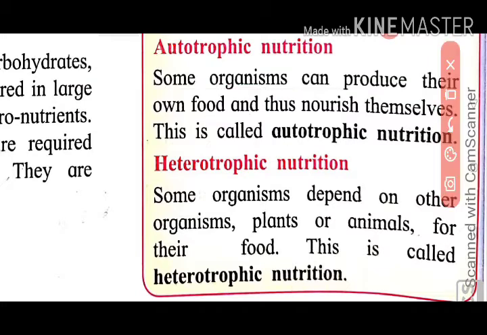And the second one given is heterotrophic nutrition. Some organisms depend on other organisms. Which type of organisms? Like us, human beings, animals, depend on other plants or animals. There are two types, herbivores and carnivores. They both depend on others. So that type of nutrition is called heterotrophic nutrition.